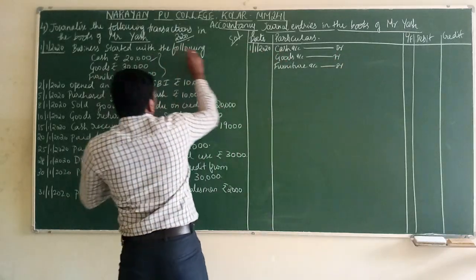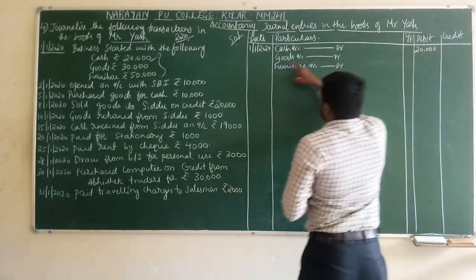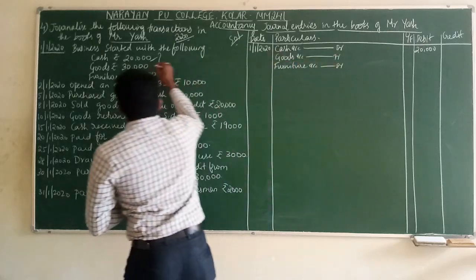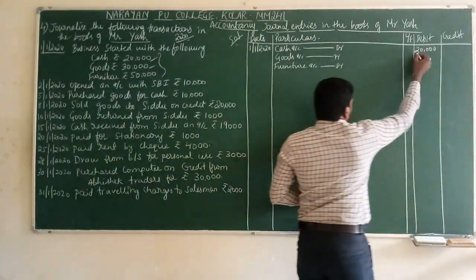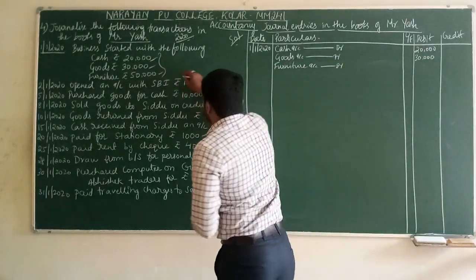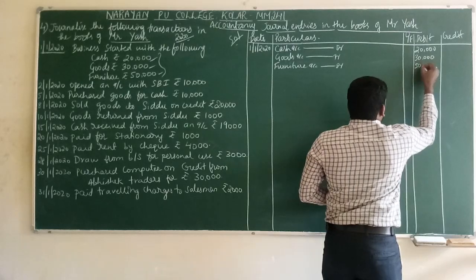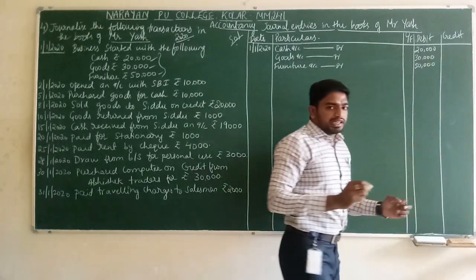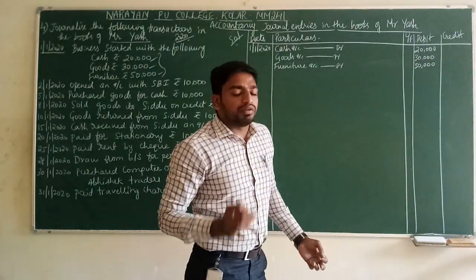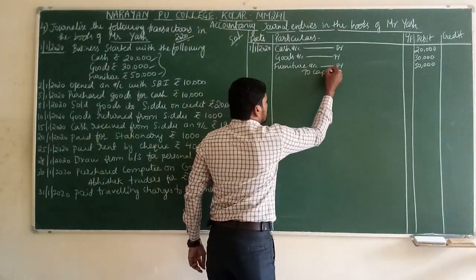Cash amount, how many rupees? 20,000. Next, goods account debtor. Debtor is debit. How many rupees? 30,000. We will write it in the debit column. Next, the third one, furniture. Furniture account debtor, debit column. How many rupees? 50,000. For these three items, what will we call them? We will call it capital. To capital account.